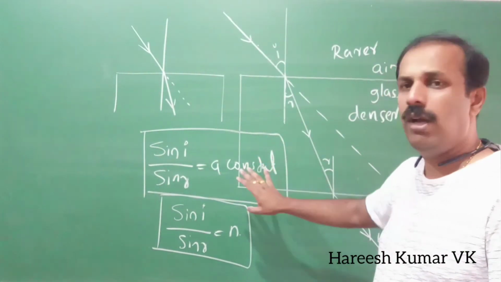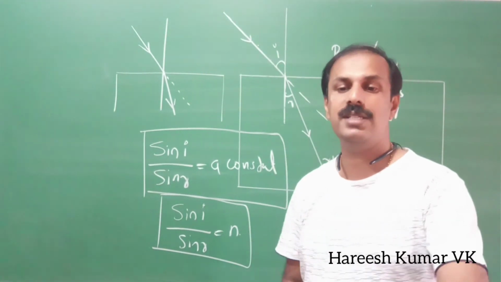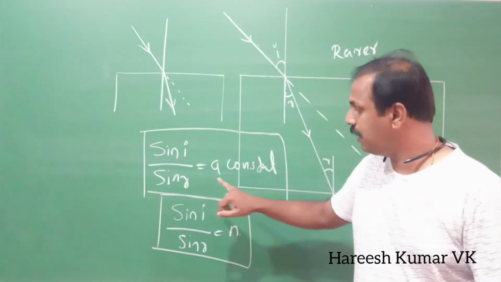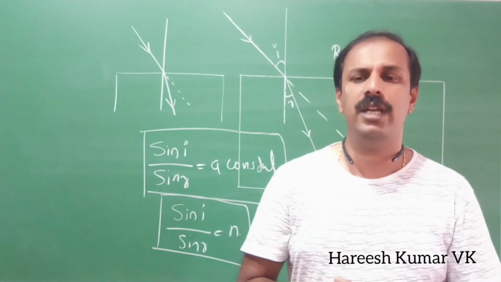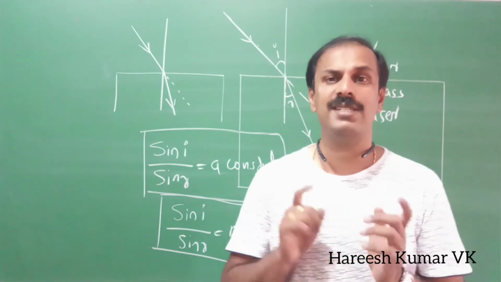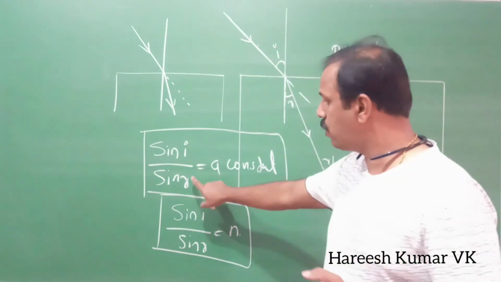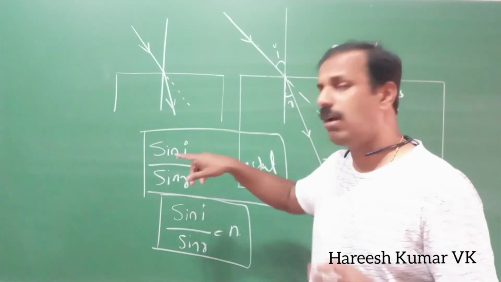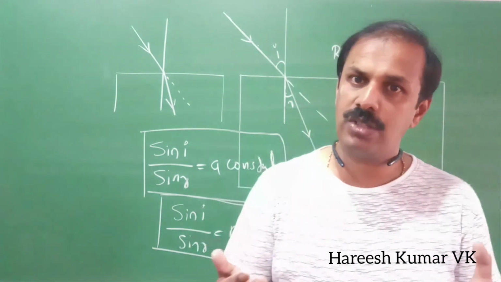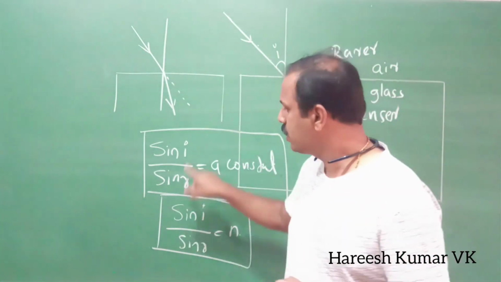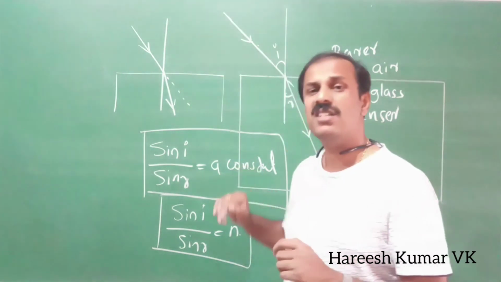This second part is also called Snell's law. The second part of our law of refraction, that sin i by sin r is a constant, is also called Snell's law. S-N-E-L-L, Snell's law. As for what sine theta, cos theta and sine i mean, I think you might have studied in maths. If you have not studied, this year you will study. So sin i by sin r is a constant, and this is called our Snell's law.